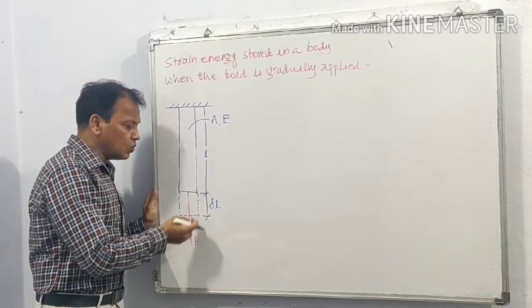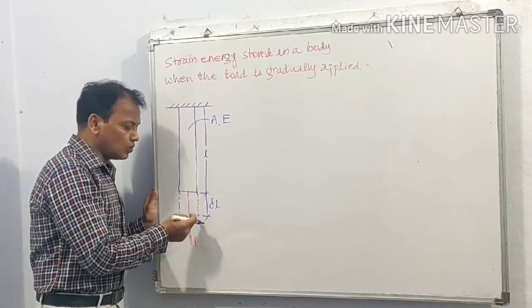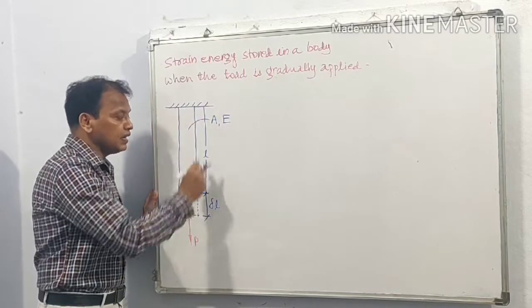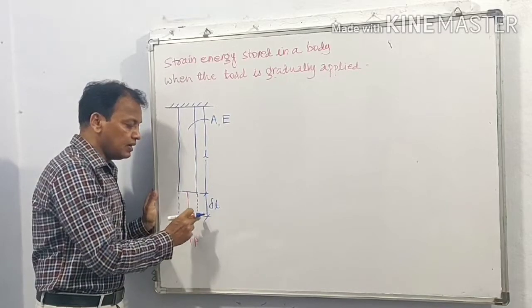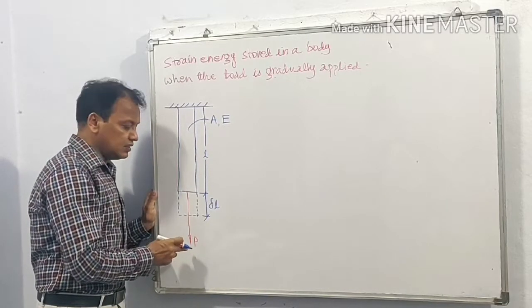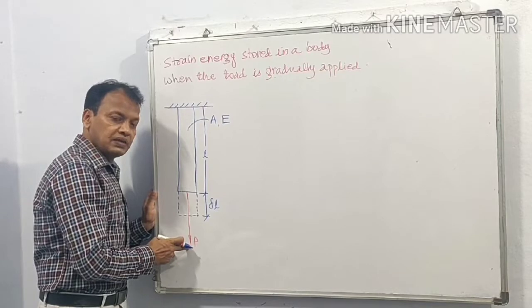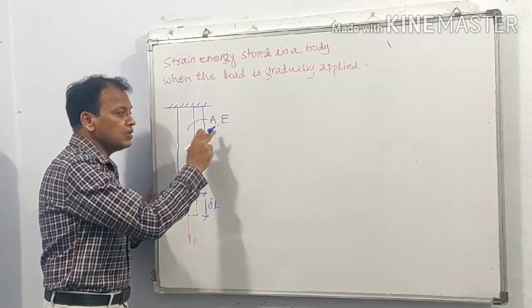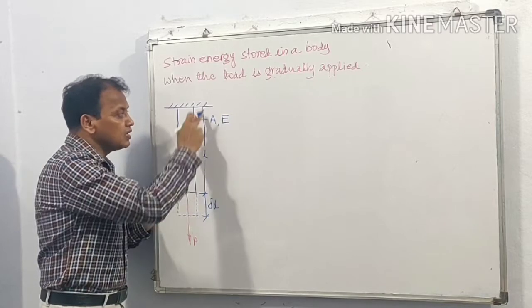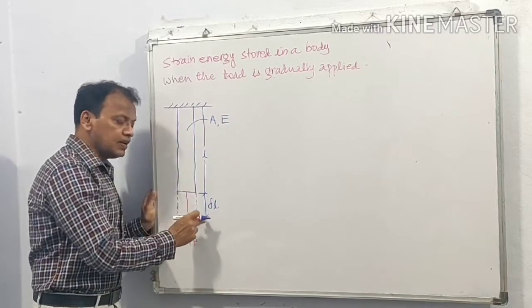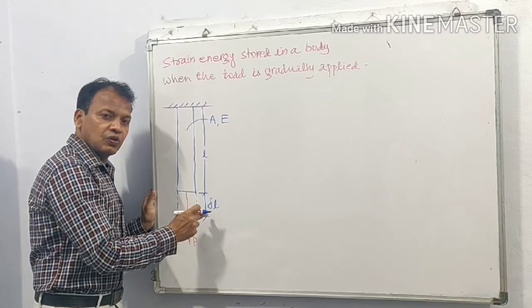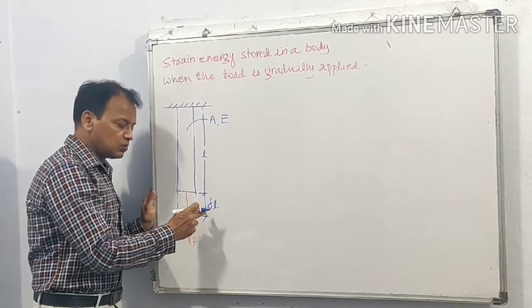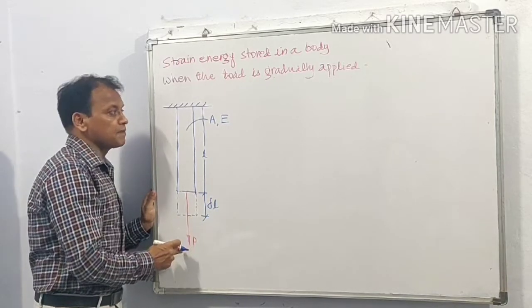As this is a tensile load, the length of the bar will increase. Let L be the original length of the bar and delta L the increase in length when the applied load is P. So A is the cross-sectional area, E is Young's modulus of the bar material, L is the original length, and delta L is the deformation, that is the increase in length of the bar due to force P.